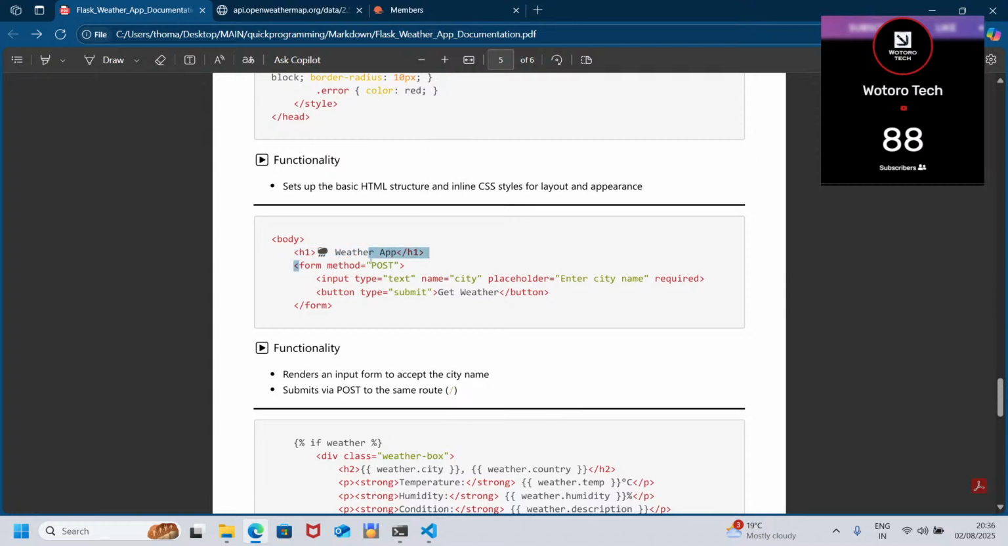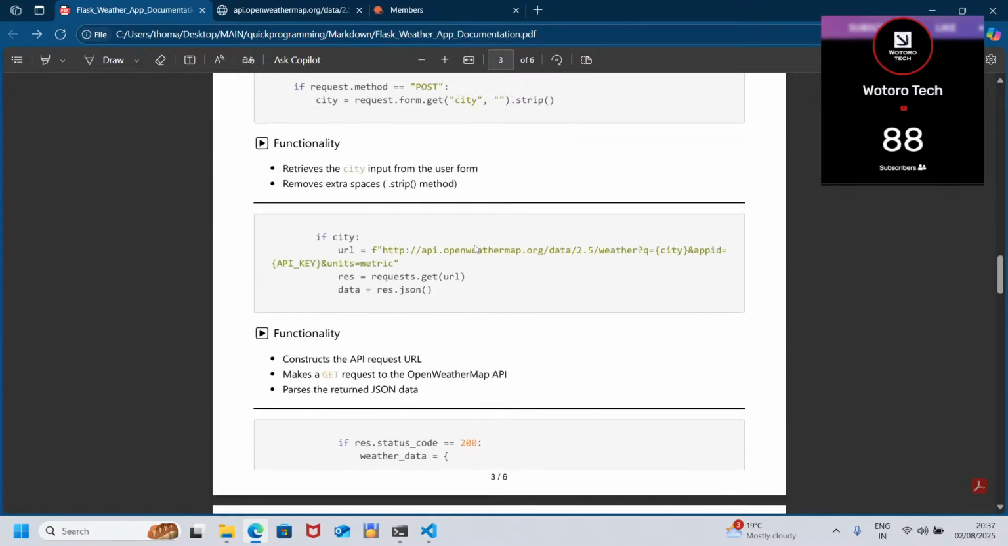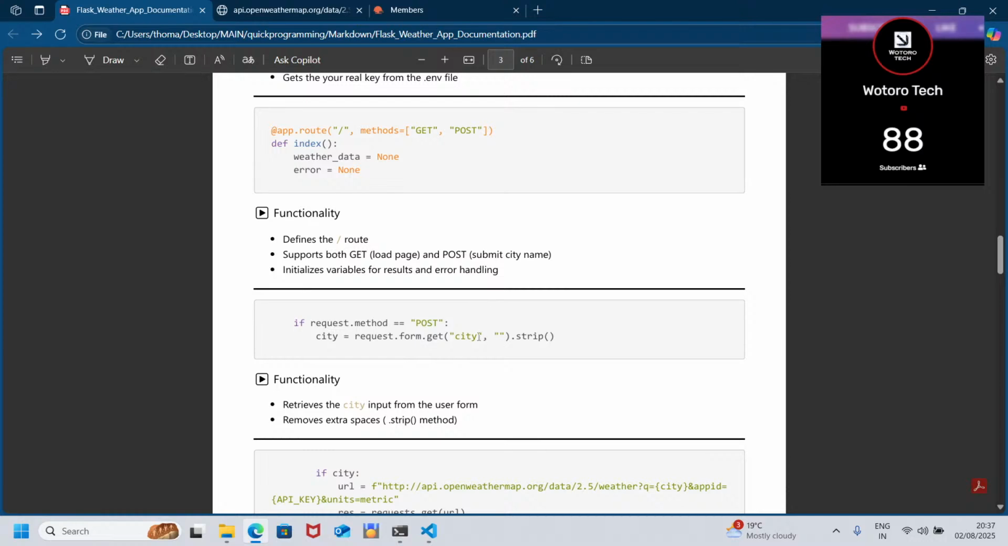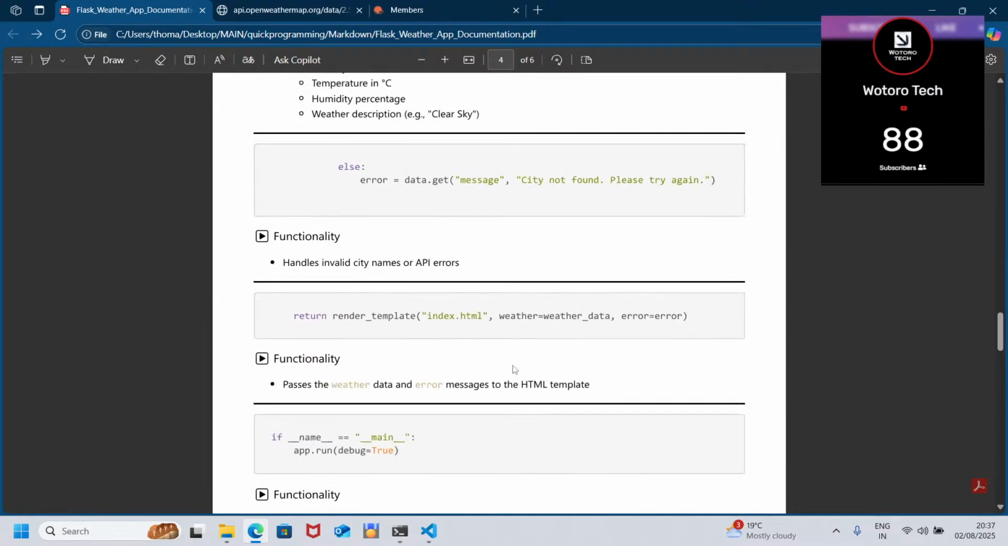Then weather form. The method is going to be post. Remember, it was posting the request methods, so it should be post here. If you had a get, then you would specify get. Then input type text, because we are just getting text from users. The name now is going to be city. Remember, let me just go back here. This one. Good. It would just reflect the same way. This is what I was saying.